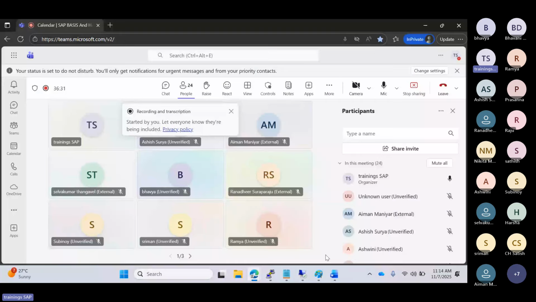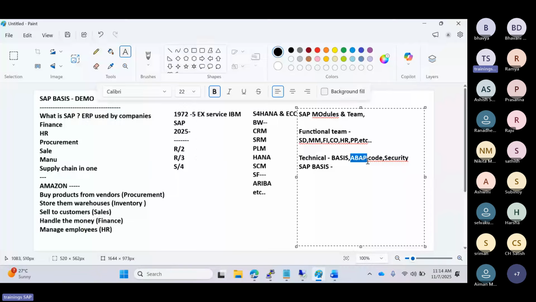The ABAP team will understand the requirement and do the customization, and security handles roles and authorizations. Finally, the basis team ensures SAP is running fast, secure, and stable, always available. That's why basis persons always provide 24/7 support, because the business runs 24 hours, so we definitely need to do the support.